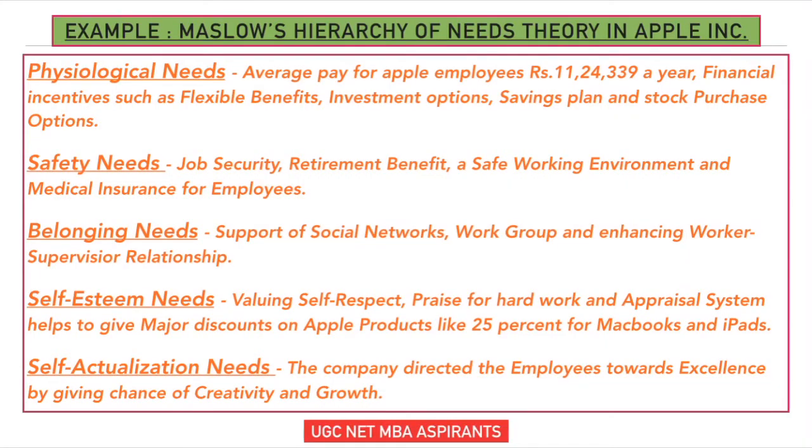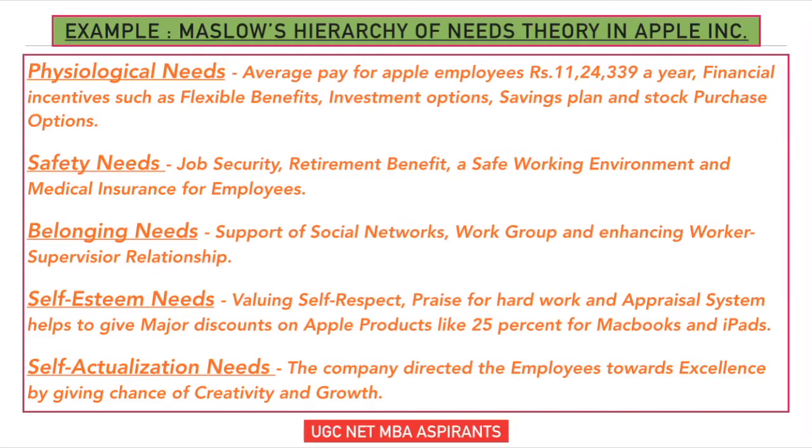Coming to the real-time example of Maslow's hierarchy of needs, which you can see in Apple company. Let's see how Apple company satisfies the employees with Maslow's hierarchy of needs. First comes the physiological needs. Apple's average pay for the employees is Rs 11,24,339 a year, and it gives financial incentives to the employees such as flexible benefits, investment options, savings plan, and stock purchase options. Second comes the safety and security needs, where Apple company ensures job security, retirement benefits, a safe working environment, and medical insurance for employees.